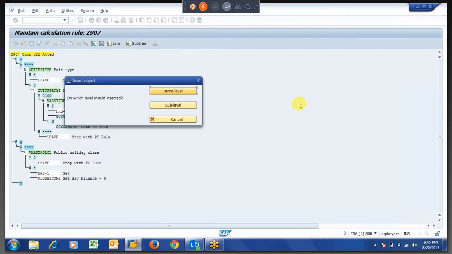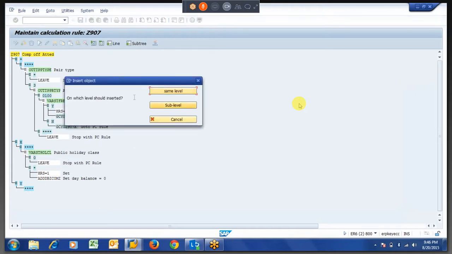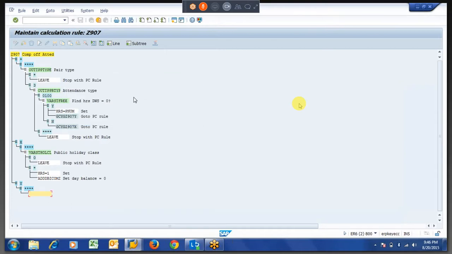So generally what we will go is we will go for a different rule. That also I will tell you in the next scenario, how we can go to a different rule. Okay, once you are okay with this, we will go for a different rule. Why I am not telling now is if you are going to a different rule, you have to change the screen. You can't see the previous logic in the same screen.